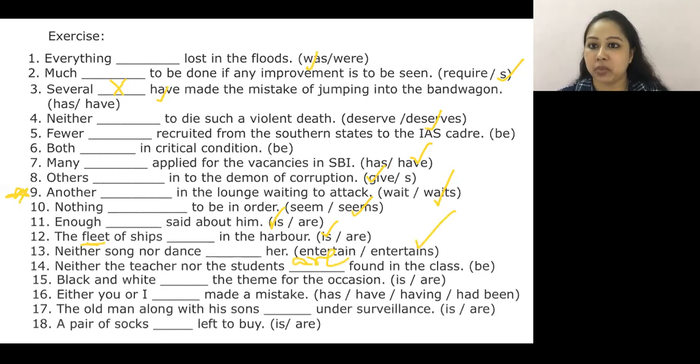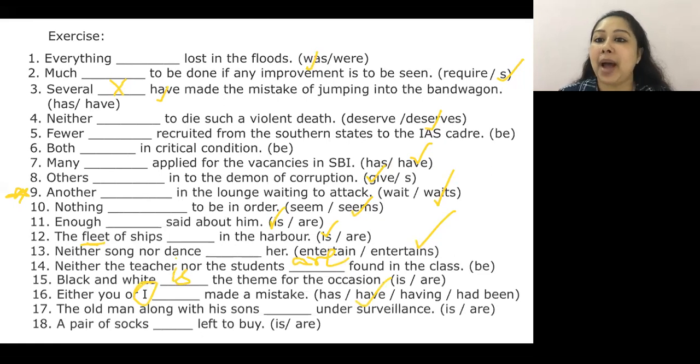My fault. Nearest subject. Black and white. Together, one connotation is the theme. Hello, Sharvari. Good, good. Good, Suhani. Good, Durvang. Very good, Harshit. Either you or I dash made a mistake. You have so many options. Either you or I have made a mistake. Again, either or, you check the nearest verb. It's I. So I have made a mistake.